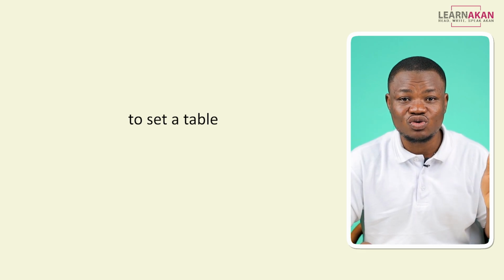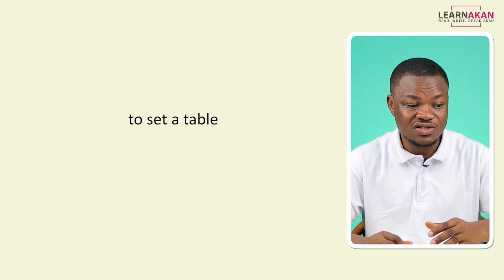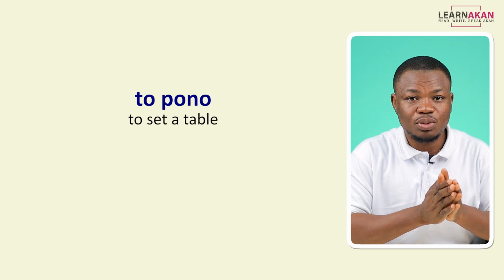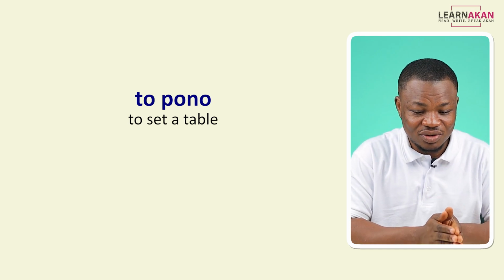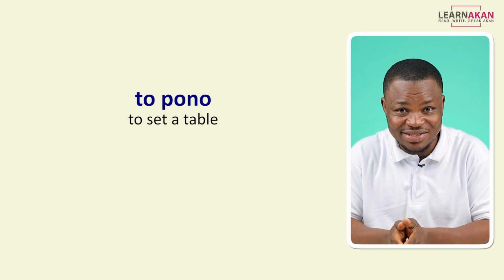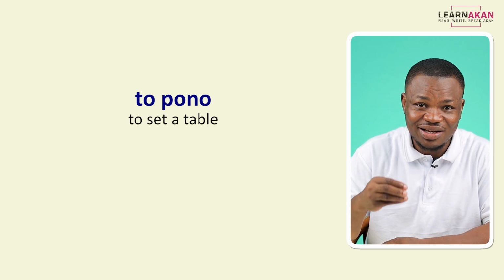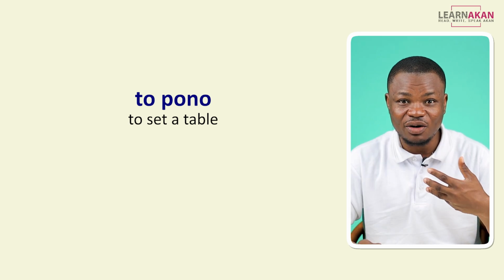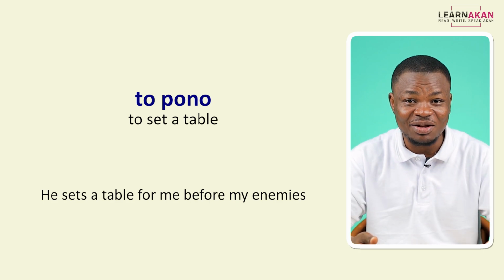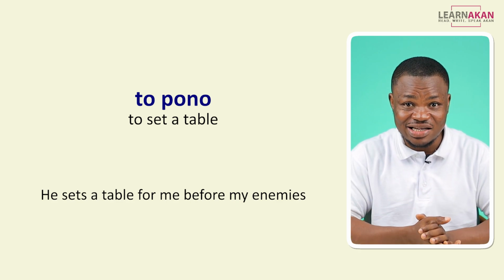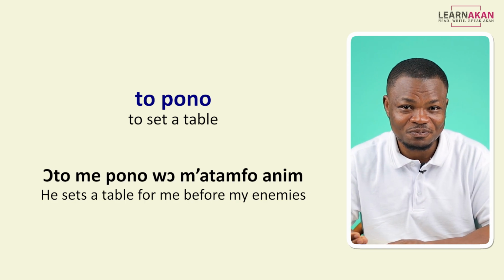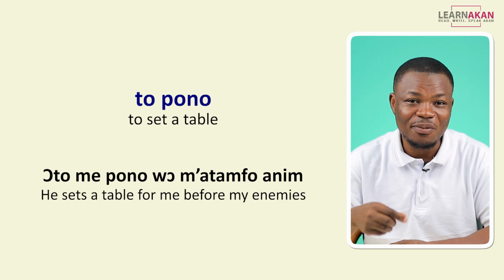The next one is to set a table. When you set the dining table, we say topono. This is the same verb that we use for to throw a party. So when you throw a party, that too is topono. If I want to say he sets a table for me before my enemies, which is something that Christians say, I would say Ɔto me pono wɔ m'atamfo anim.